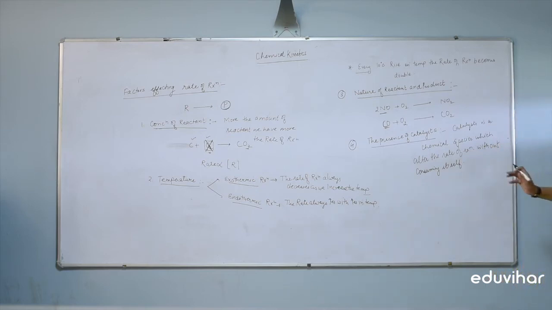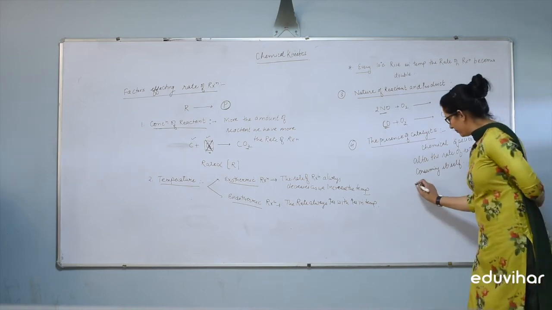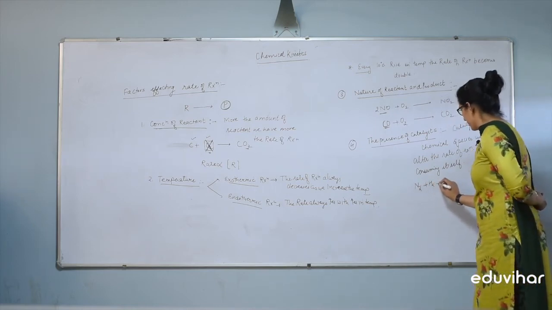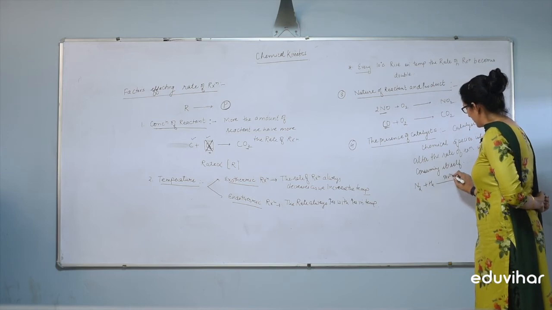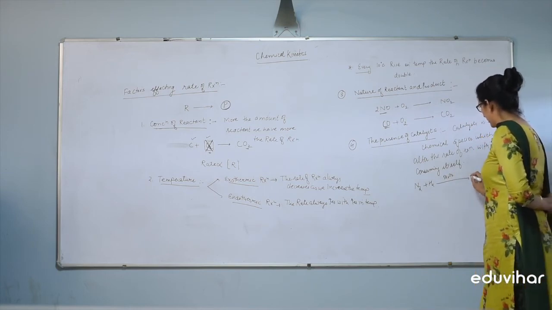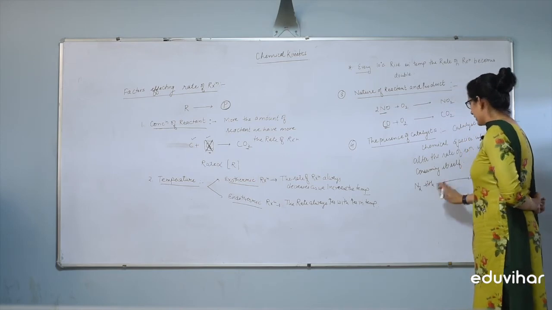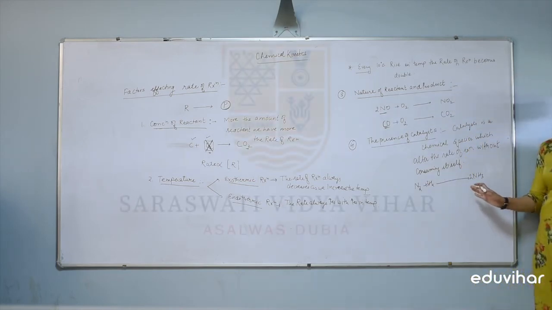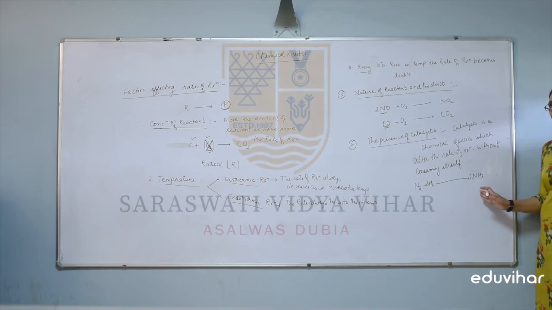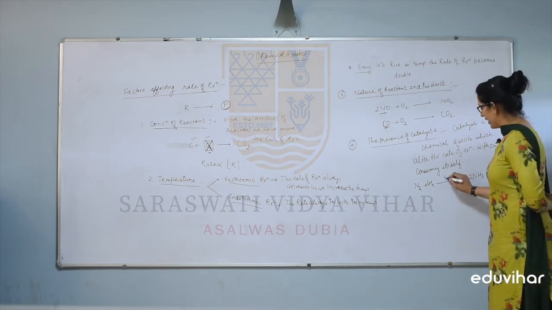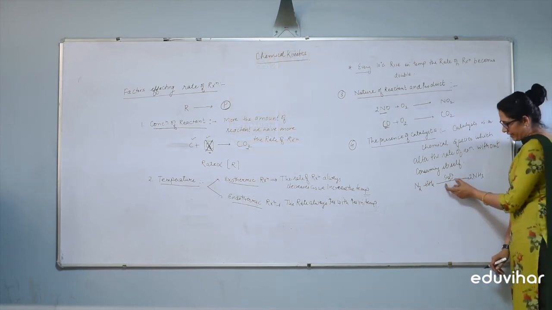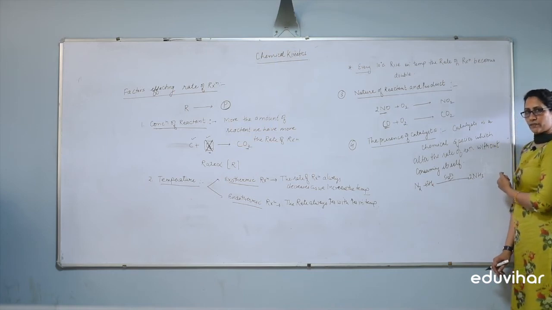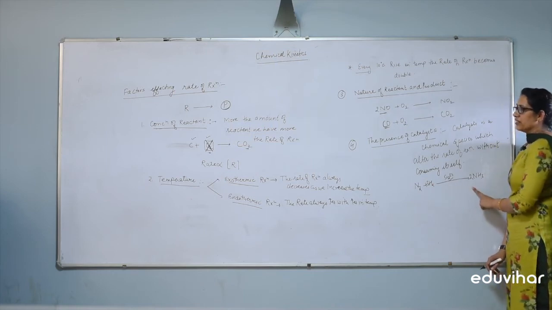Means if we have the presence of a catalyst, then the rate of reaction increases. For example, nitrogen plus hydrogen in presence of Fe2O3 gives the formation of ammonia. In absence of this catalyst, the reaction takes so much time to complete the formation of ammonia. If we have Fe2O3, then the reaction becomes fast. This catalyst increases the rate of reaction.